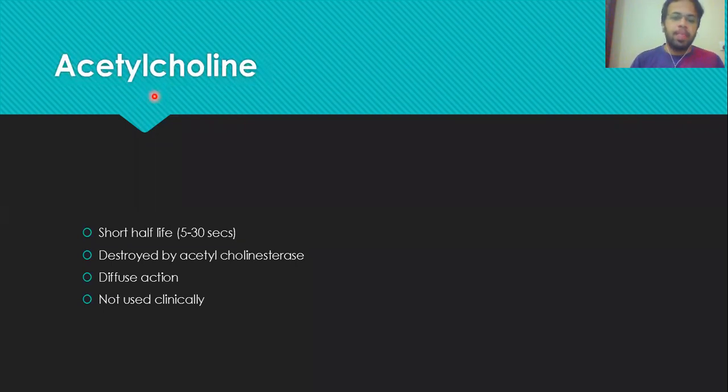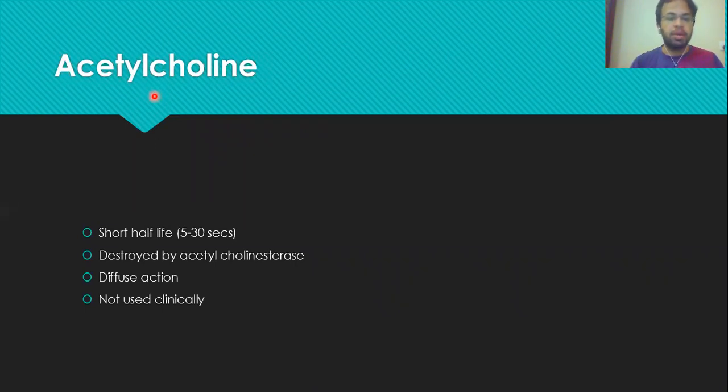Secondly, if you have insisted that you want to give acetylcholine to a patient, then the second problem is that acetylcholine can bind to the nicotinic receptor and also to the muscarinic receptor. And you know where the nicotinic receptors are present? Nicotinic receptors are present in the ganglia. Nicotinic receptors are present in the skeletal neuromuscular junctions. Nicotinic receptors are present in the adrenal medulla.